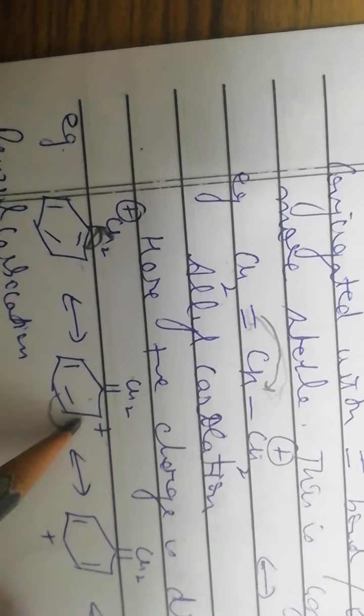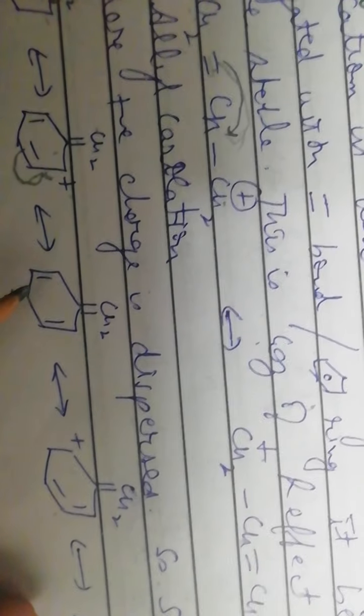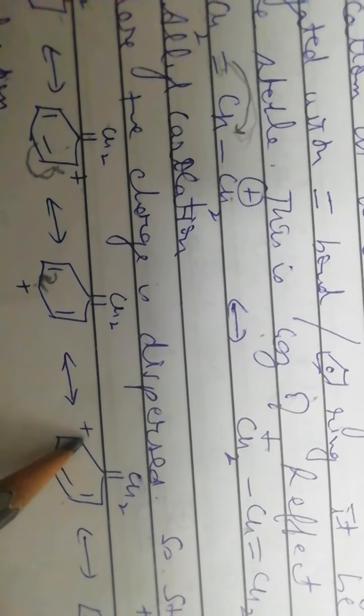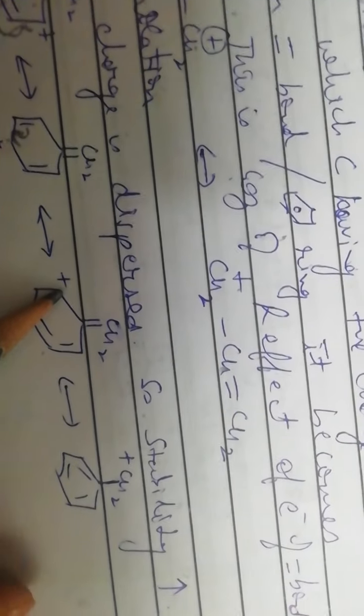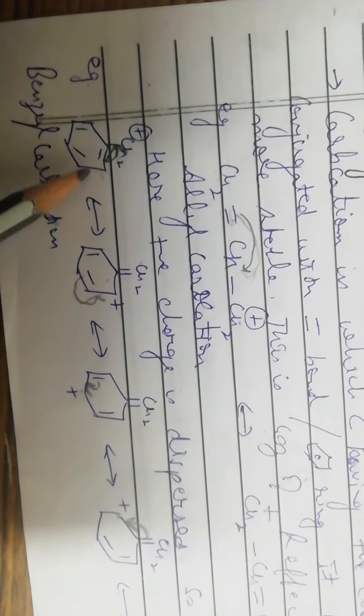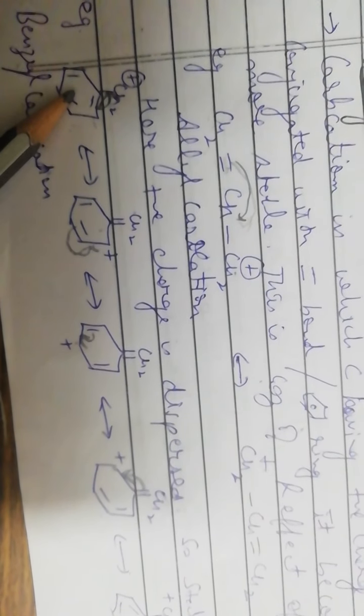Also in this structure we can see that these electrons will move on this side, and this carbon will acquire the positive charge because it has lost the electrons. One more structure is possible. These electrons will move on this side, and this carbon will acquire the positive charge. Also one more structure is available. These electrons will move on this side, and we will get this structure which is same as the structure which we started.